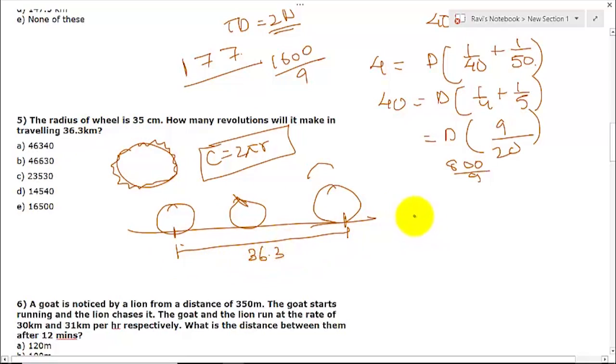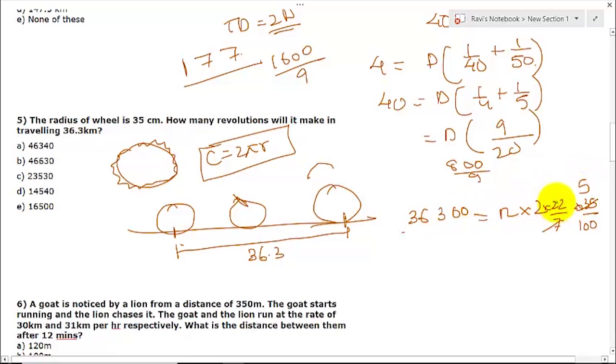Let us write it in meters. 36300. So it is in kilometers, so multiplied by 1000. So n, this is n. Suppose n revolutions it is making. So divided by total, 1 revolution is how much? 2 into 22 by 7. Our radius is how much? 35. Okay, so this is in centimeters. In meters how much will it be? Divided by 100. Okay, so this will be 5 times.